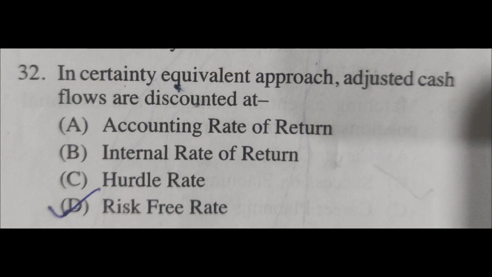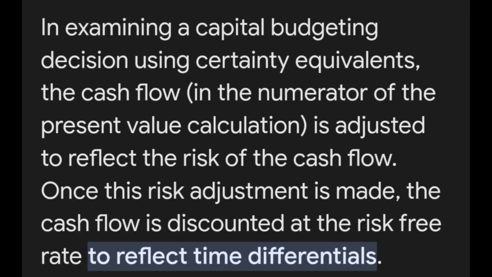Next question is, in certainty equivalent approach, adjusted cash flows are discounted at option A, accounting rate of return, option B, internal rate of return, option C, hurdle rate, option D, risk-free rate. So the right answer is option D, risk-free rate.